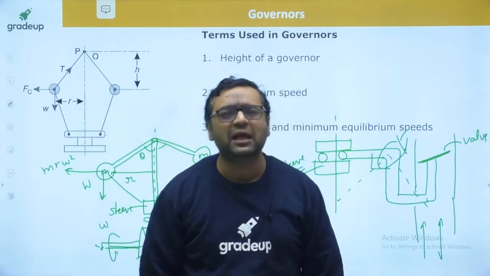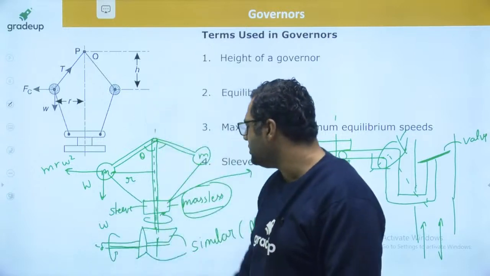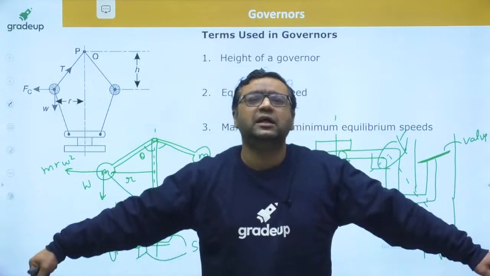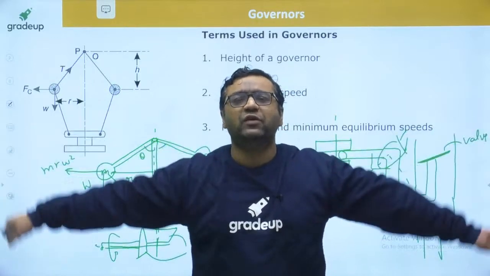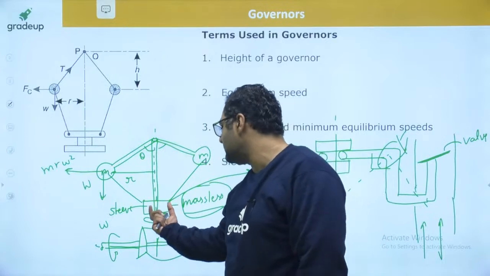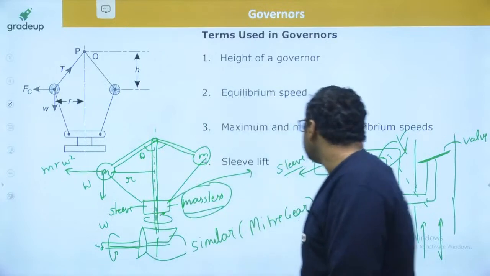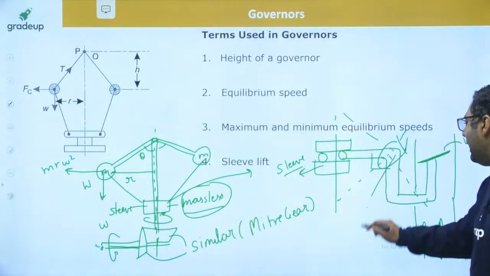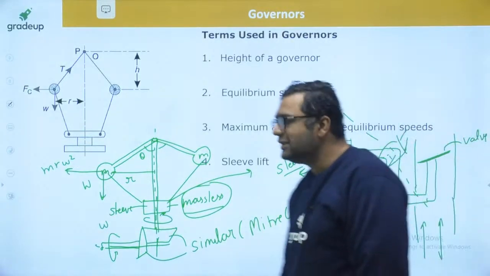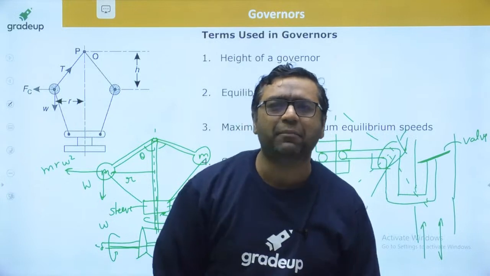But my dear, at the same time, when the load on the engine is going to reduce, the speed will increase. Increase of speed will result in the movement of the fly balls upward, and when they go up, this sleeve will also move up, and this bell crank lever will move like this, and the valve is going to be closed, and the fuel supply is going to be stopped. So these are the things which happen at that time.